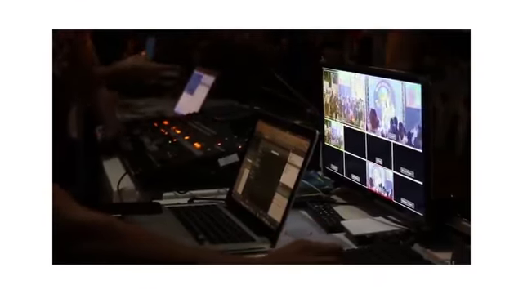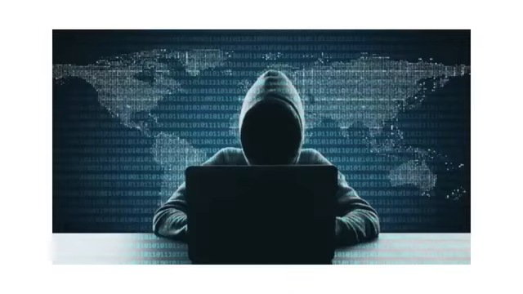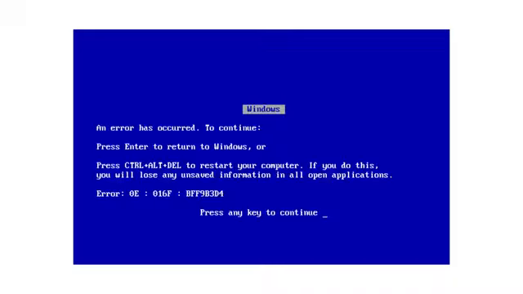Updates are released too often and sometimes cause problems, up to endless updates. Safety is also in question. Due to the huge popularity of Windows, viruses and hackers most often attack it. And of course, where would we be without the famous blue screen of death? It has been with us since version 1.0.